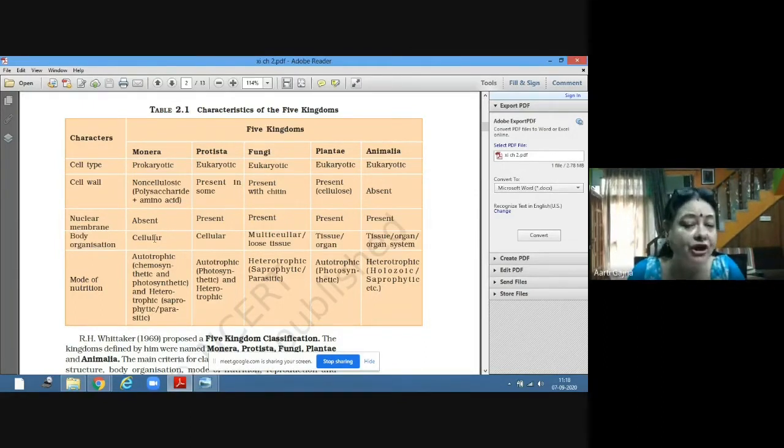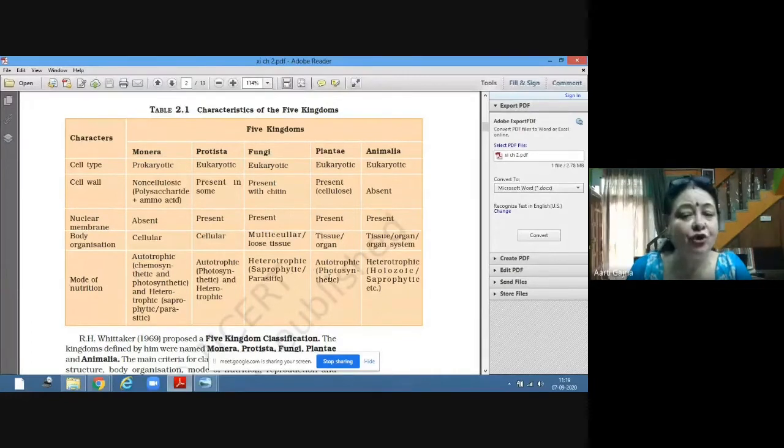The body organization here is tissue level or even organ level. In lower plants, you will find the level of organization is tissue level, but in higher plants, the level of organization is organ level. That means organs are being formed by the association of tissues. What are organs? Organs are a group of tissues performing similar functions. They are functioning for one goal.